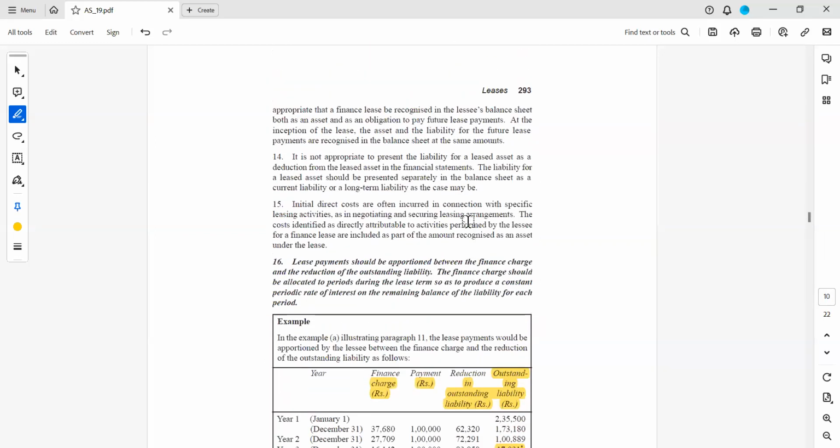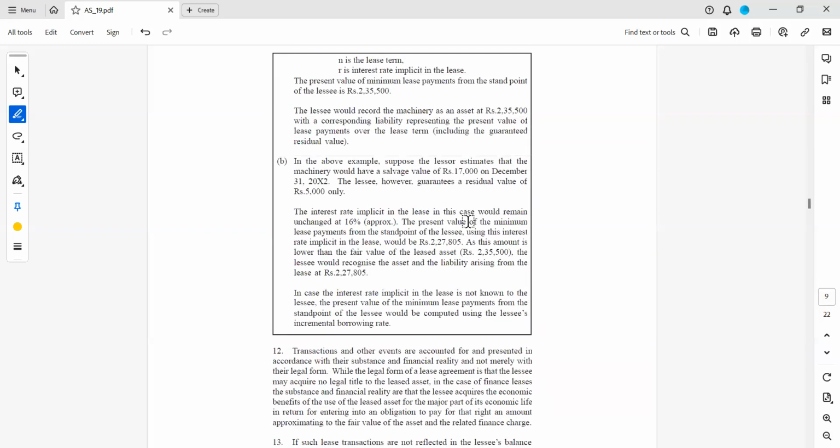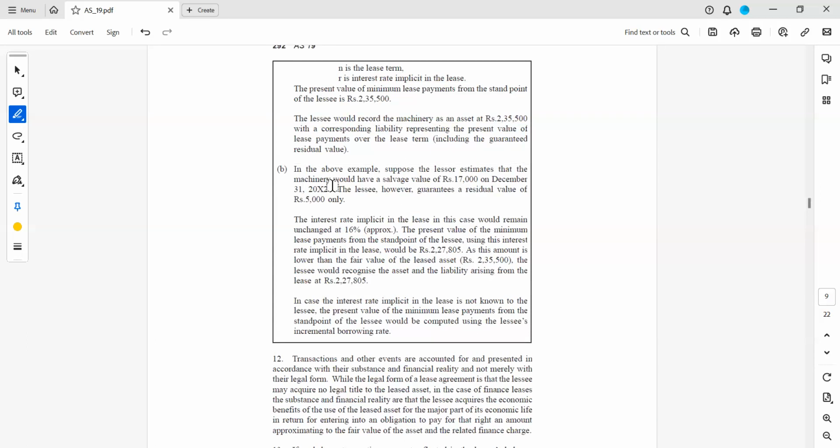They have given a continuation of this example. The same example here, if you see. This will complete quickly so that we will be concluding on this. In the above example, suppose the lessor estimates that the machinery would have a salvage value of 17,000 on December 31st. The lessee, however, guarantees a residual value of 5,000. Suppose the lessee pays only 5,000. We are talking about the books of the lessee, so here the lessee is paying 5,000, not 17,000.